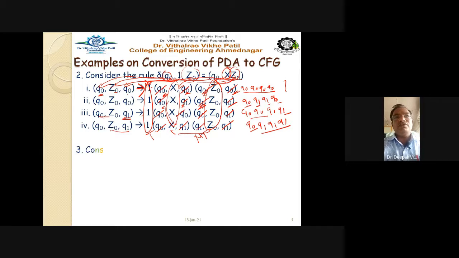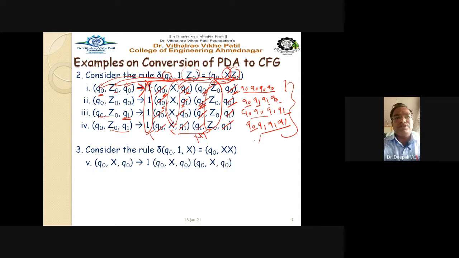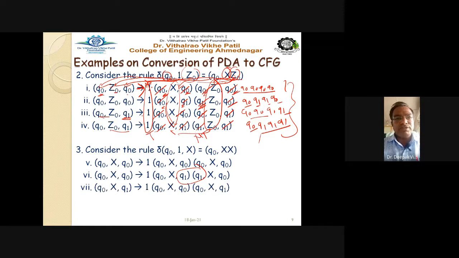So the same way we carry on for the second rule. Same rules we have to follow here. By following this, Q0 X Q0 gives 1 into bracket Q0 X Q0, Q0 X Q0. Then Q0 X Q0 again only changes this, right? Then Q0 Q1. Here you have to change the state. Q0 Q1 now changes here, right? Then you have to go for Q0 X Q1. So Q0 the change is here. Now here is the change. You'll find this is the change here, right?